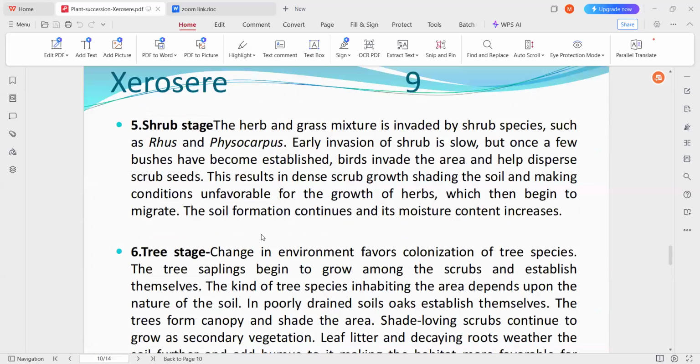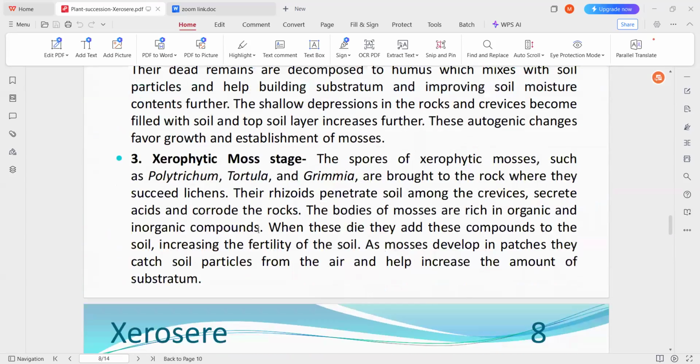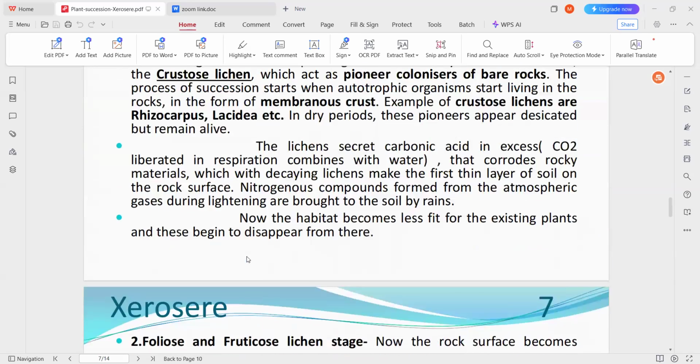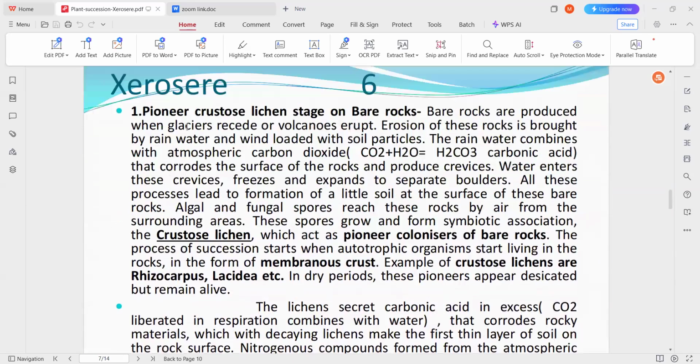The first stage is called the crustose lichens stage, where the succession starts on a rock. Here there are no organisms on the rock. Generally crustose lichens can start growing on these bare rocks.